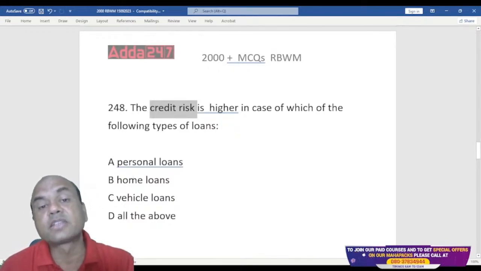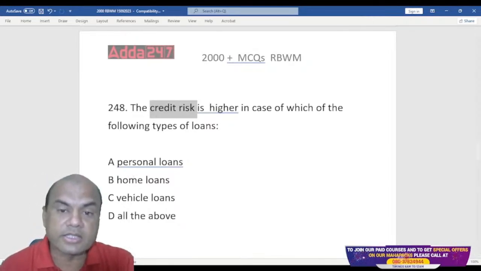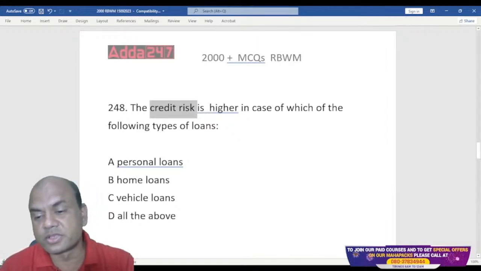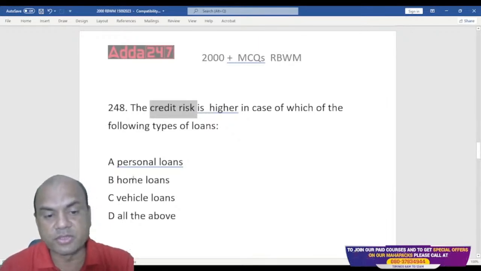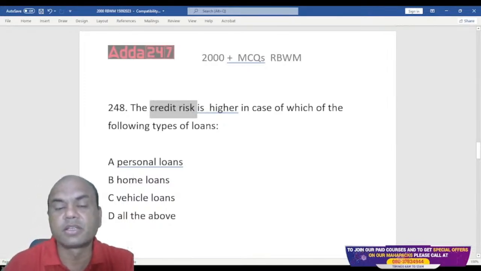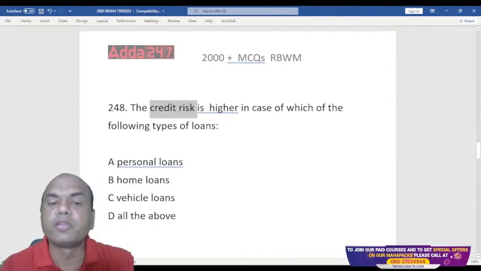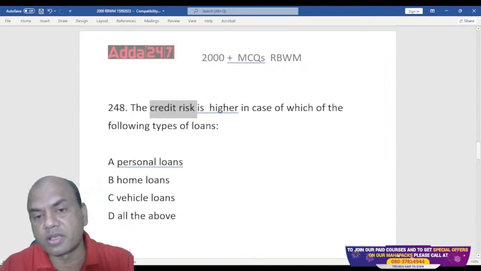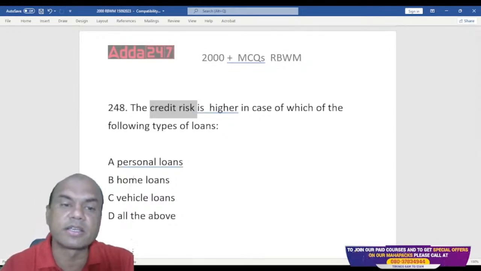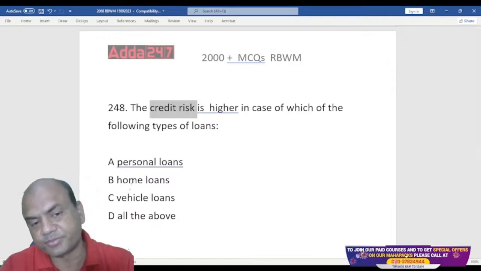So that is known as credit risk. So the credit risk is higher in case of which type of loans? Personal loans, home loans, vehicle loans, and all of the above. In which type of loan is the credit risk higher?